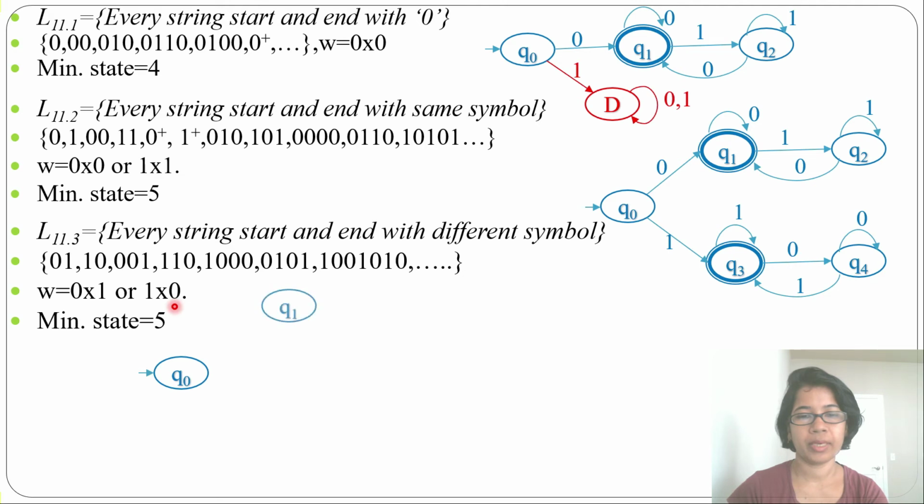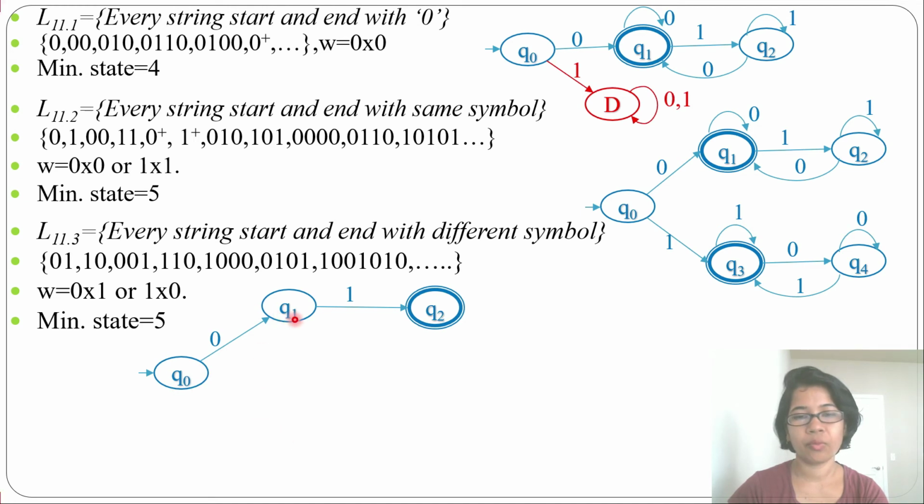From Q0 by 0 it will go to state Q1, and from Q1 by 1 it will go to state Q2. Now we are doing start with 0 and end with 1, so we are just doing this part. Then we'll do the other part and we'll merge them. From Q0 by 1 it will go to another state, so we are just leaving that. I will do it later.